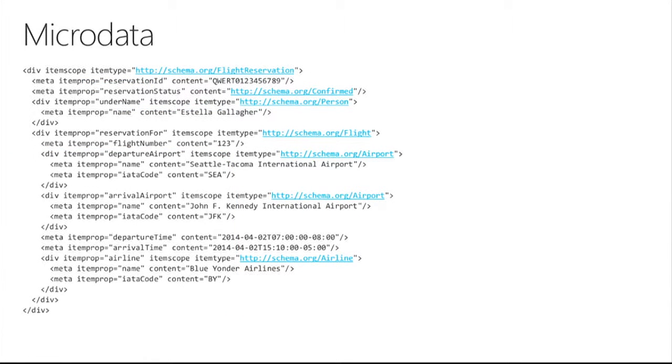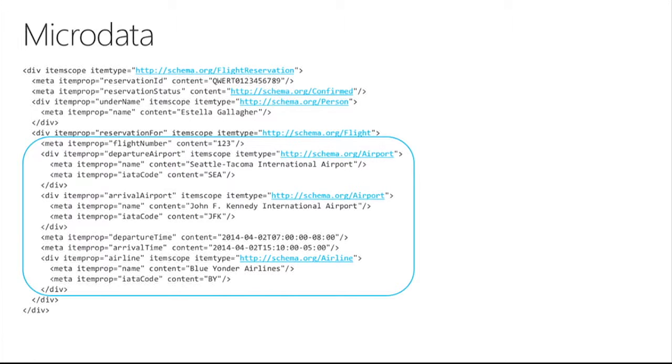Microdata is the other format that we support. It is the exact same information that is demonstrated here using an alternate format. It's still got the same pieces like the flight number, the departure airport, arrival airport, and so on.